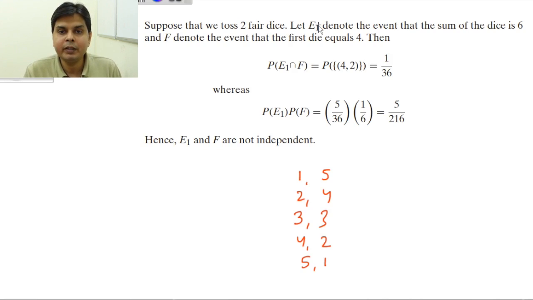That event E1 means that the sum of the dice is 6, and F is the event that the first die is 4. So suppose you are not seeing what is happening in the other room and you have deputed one of your friends to convey you the result, or he comes running and says it to you. Okay, now in this case what is happening? You will win the lottery if the sum of the dice is 6.